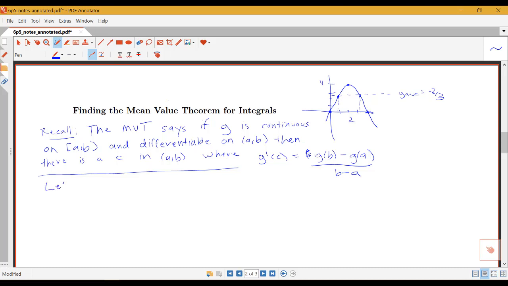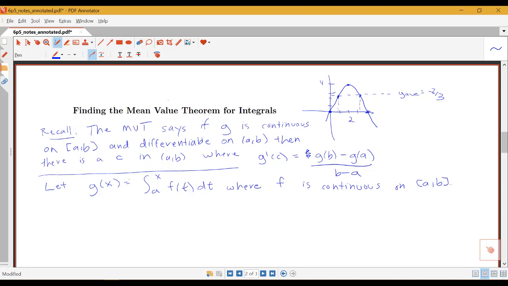But let's say that g is actually a function that's equal to some integral of f. So let g of x be equal to an integral from a to x of f of t dt, where our function f is continuous. And then we want to take this mean value theorem and apply it to this specific function g to see what we can say for this mean value theorem for integrals.